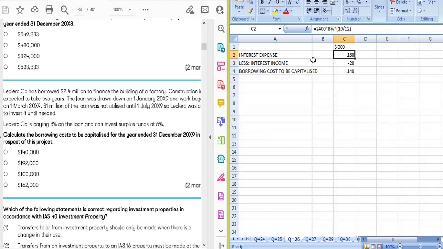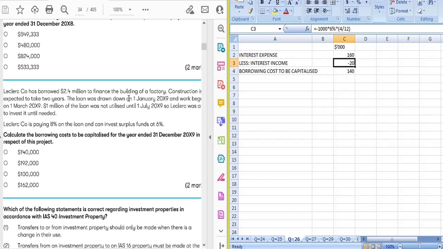So interest income we have calculated. The company has invested 1 million from the loan amount. So I have taken 3 as a common 1,000, and the company is getting a 6% return on those amounts. We will multiply with the 6%. The company will not require this money until 1st July 20x9. So again, we will calculate it from the date on which construction began.